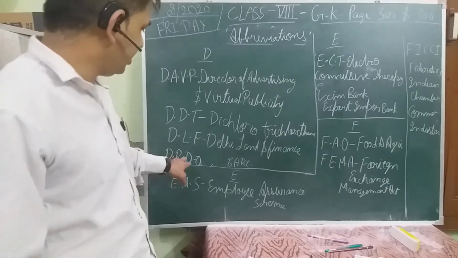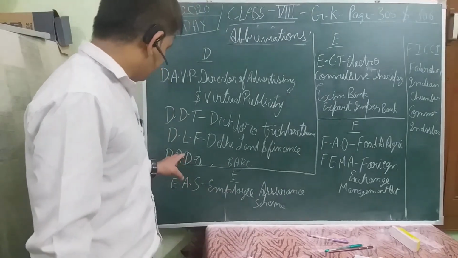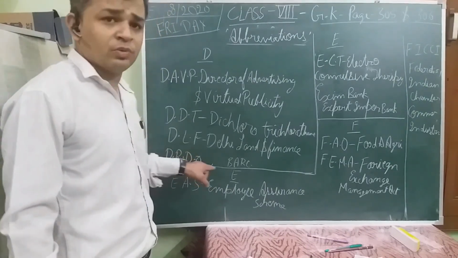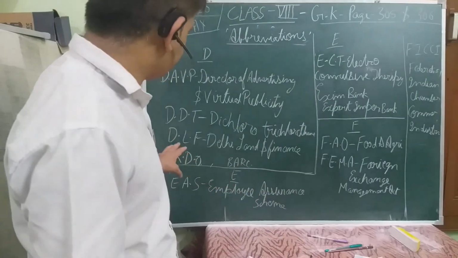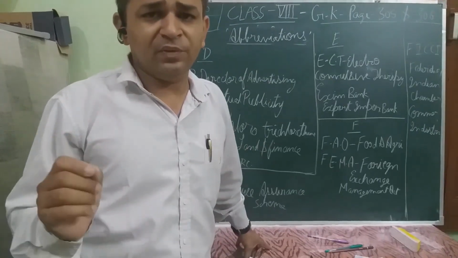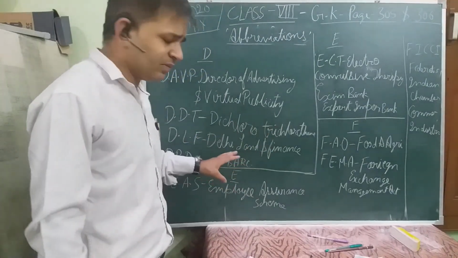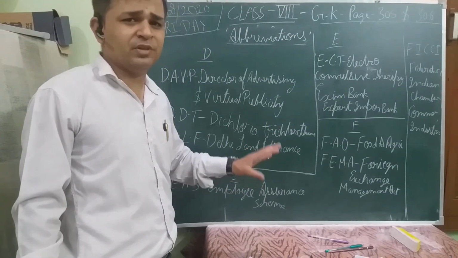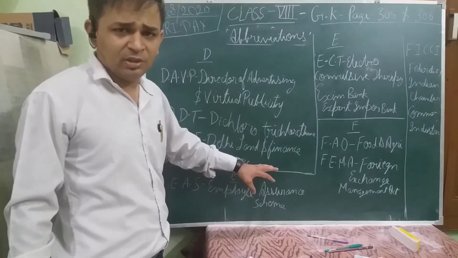Okay, then there is DRDO. It's a defense organization of India, Defense Research and Development Organization. Fine. DRDO, its headquarters are based in New Delhi. It is responsible for new innovations in our defense system. Like we have studied BARC, BARC also has the same importance. BARC headquarters are located in Bombay.